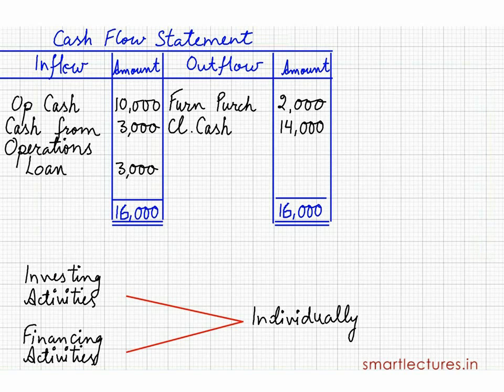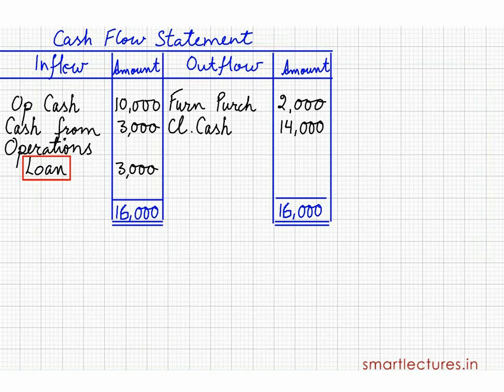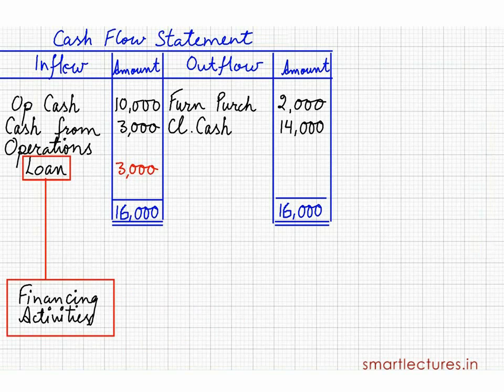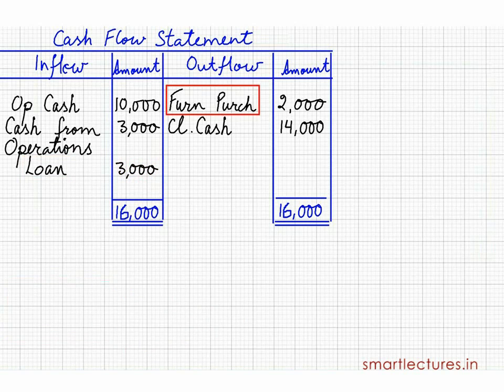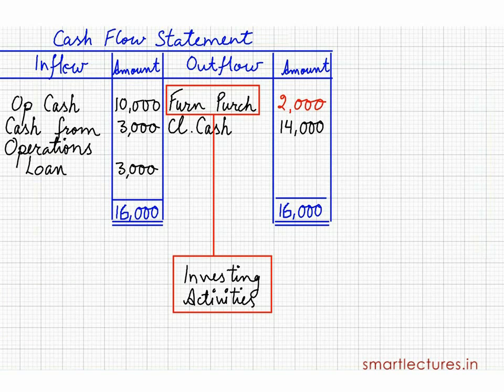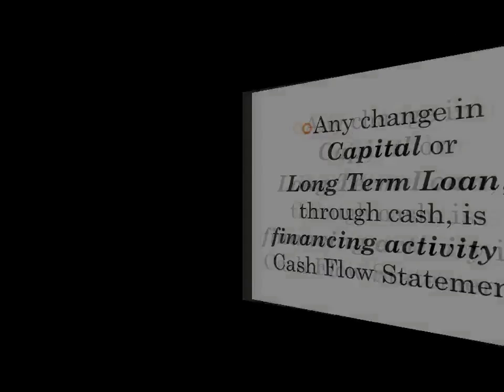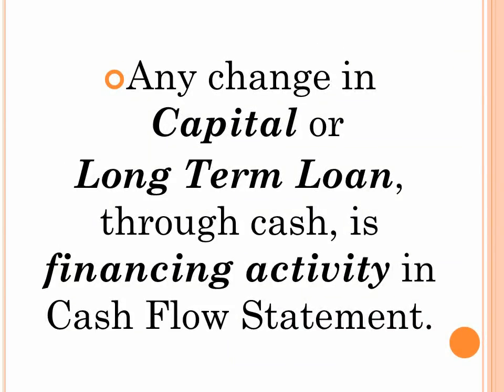So this firm had taken a loan of rupees 3,000. This was a financing activity and this was the generation of cash through loan. So we have shown it in the inflow column, and during this year the firm purchased furniture of rupees 2,000. Whenever any asset is purchased or sold, I mean to say fixed assets or long-term assets, it's an investing activity, and they are shown individually. So this is the cash flow statement.